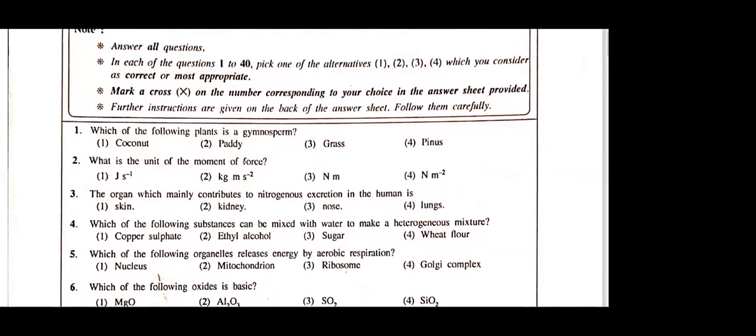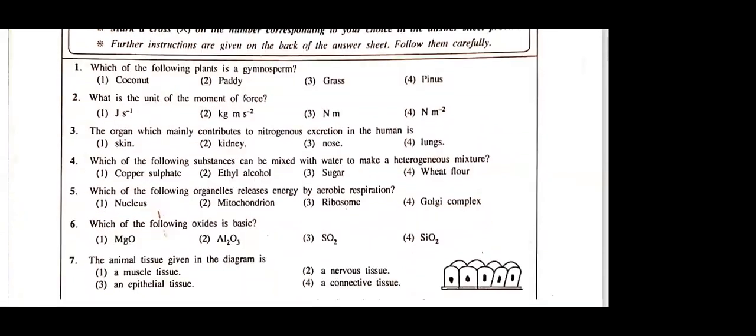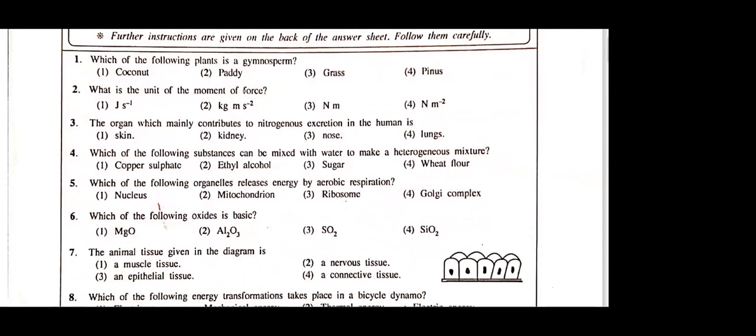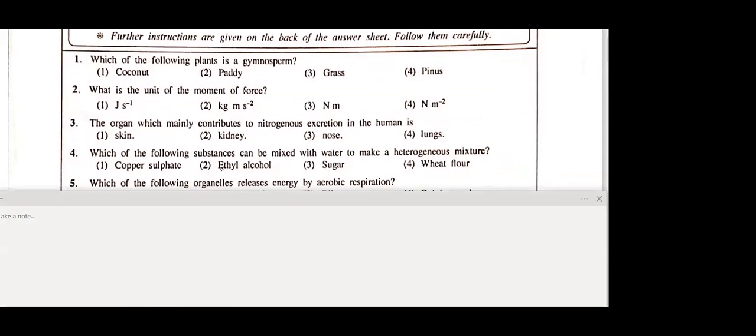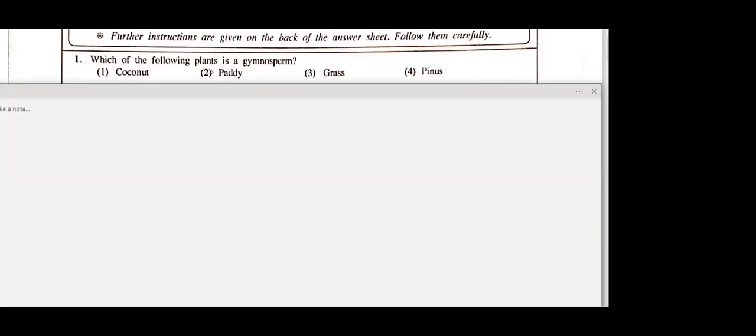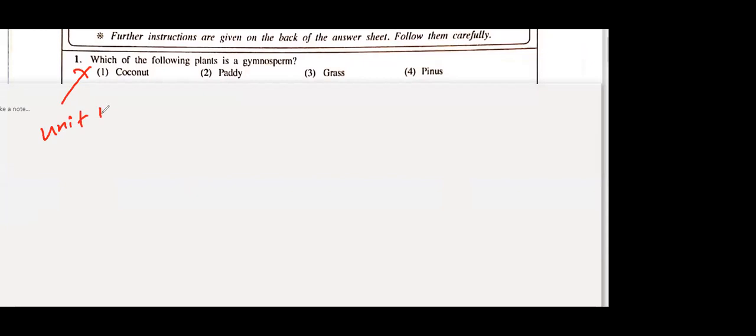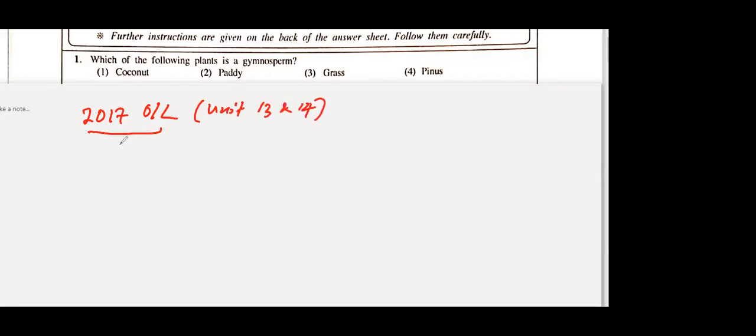Now here, gymnosperms. Which of the following plants is a gymnosperm? This is the first MCQ from this chapter, gymnosperms and angiosperms. See, unit 13. Now you can understand the first MCQ given in the O level paper is from the unit 13 classification lesson. So then you write after that, next line, 2017 O level MCQs from unit 13 and 14, grade 10.